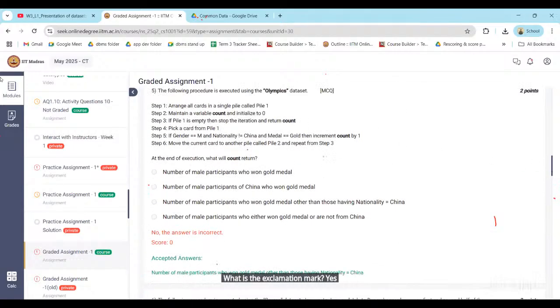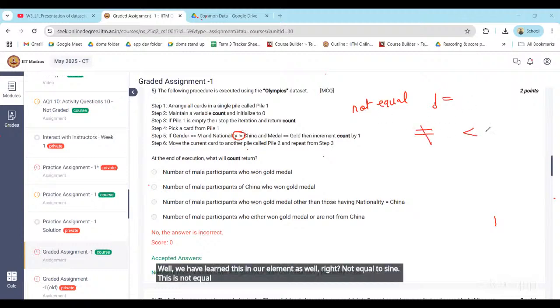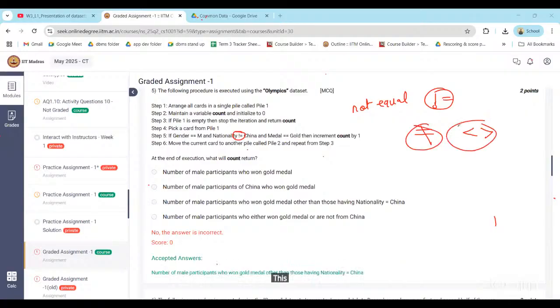So this is basically the not equal to sign. Sir, it was not mentioned in the lectures previous to this question. Oh, we have learned this in our 11th and 12th, right? Not equal to, less than, greater than are all symbols. And the double equal to, here we are checking whether the gender is equal to M or not.